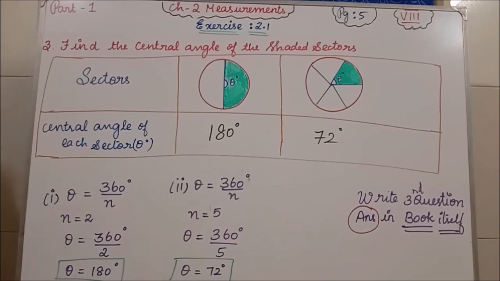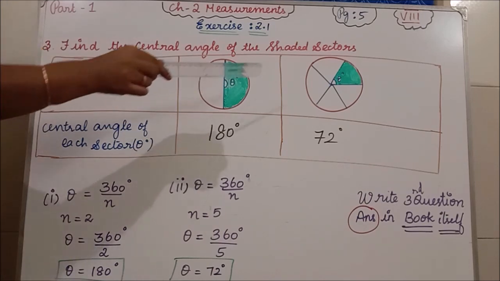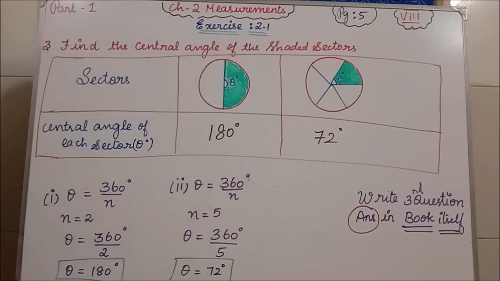Now see the question. Find the central angle of the shaded sectors. This is one sector and there we have another sector. So for the shaded sector, we have to find the central angle. I told you in the notes itself. To find the central angle theta, what is the formula? Theta is nothing but the angle. Theta is equal to 360 degree divided by n.